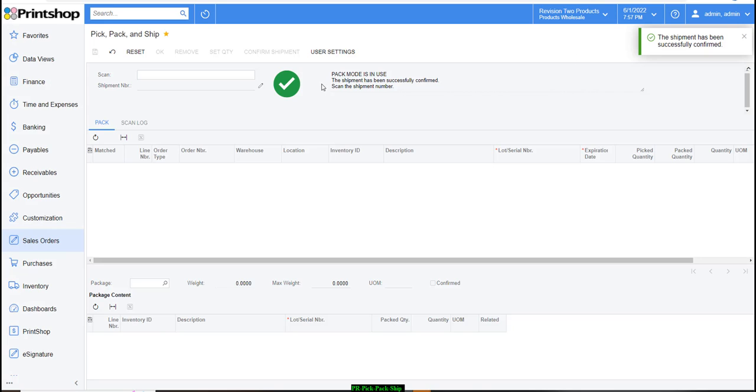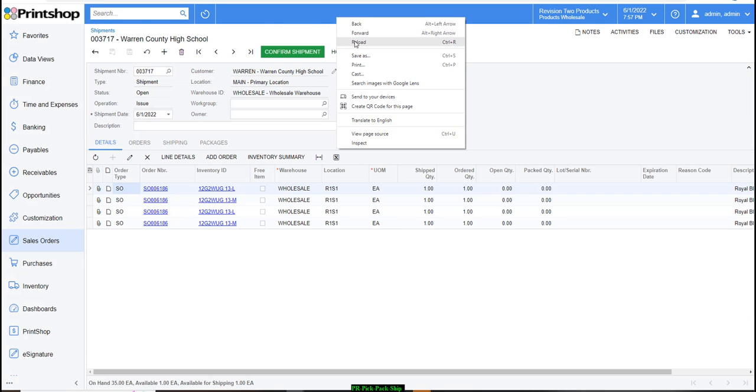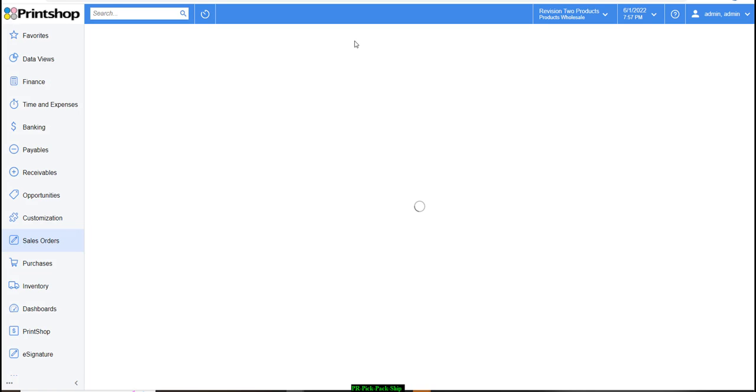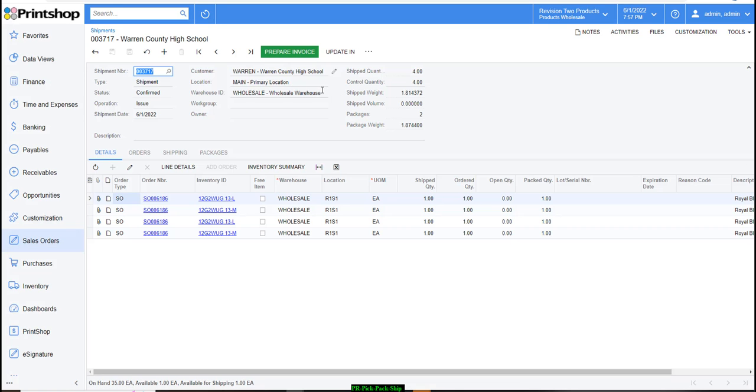So as you heard this, you can see that there's a green checkbox indicating that the shipment has been completed. So now let's head back to my shipment document here and let me refresh and show you how the document looks. So as you can see, it has confirmed the shipment. At this point in time, if you had your UPS or FedEx carrier packages API connectivity, it would interact and get the freight cost and also the label as well.